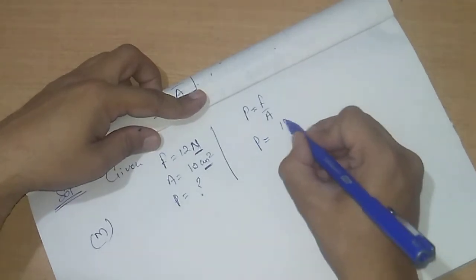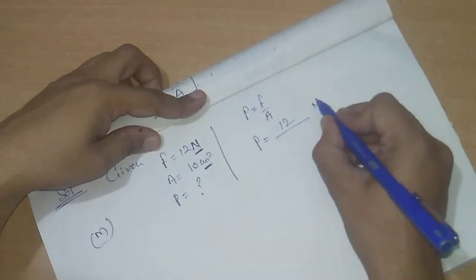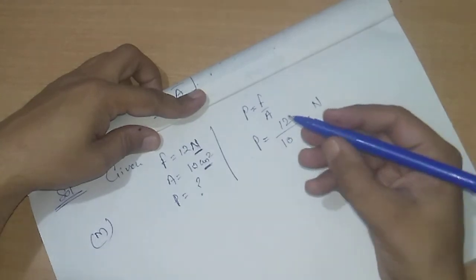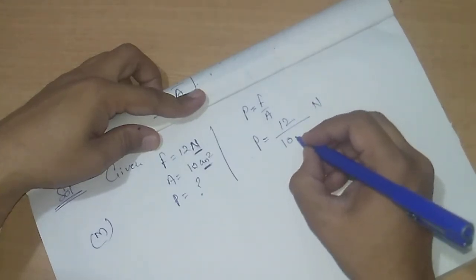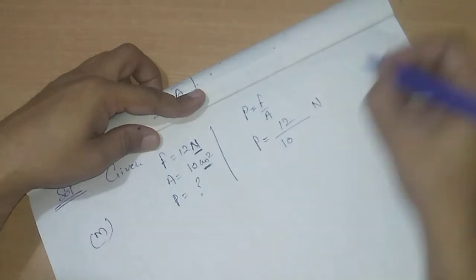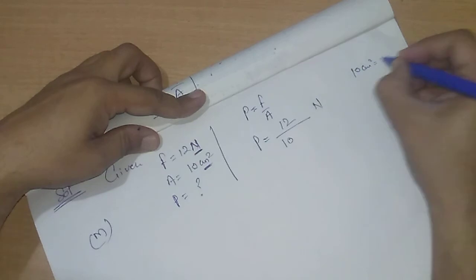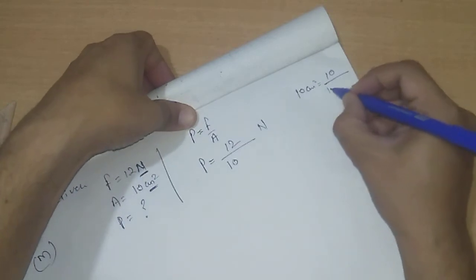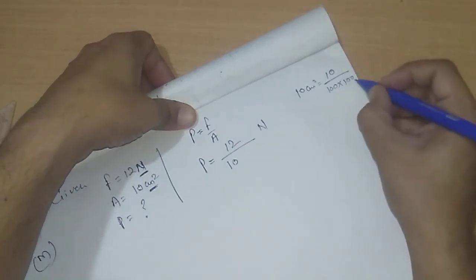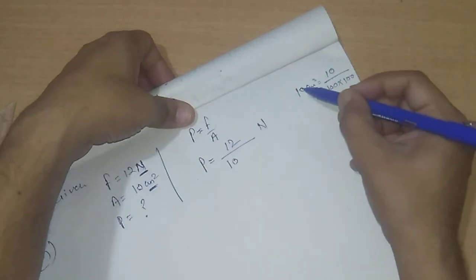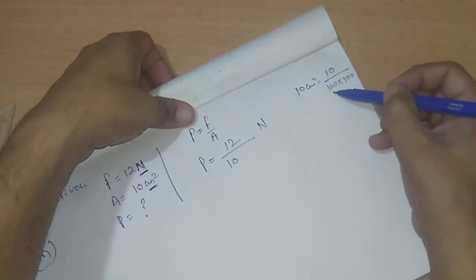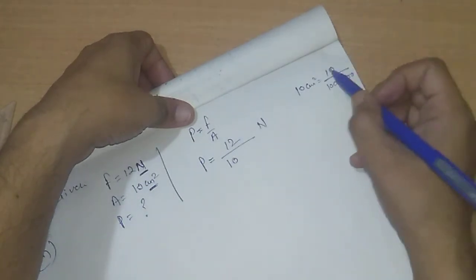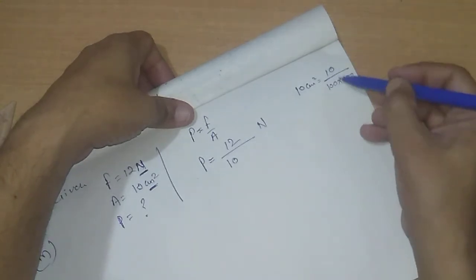So what is force here? 12 Newton, and 10 centimeter square is given. Okay. So what we need to do? While we are converting it into meter, 10 centimeter square equals 10 upon 100 into 100. Why have we divided it? Because when we need to convert 10 centimeter into meter, we need to divide it by 100. Okay, because 1 meter equals 100 centimeter, so we have to divide it by 100.